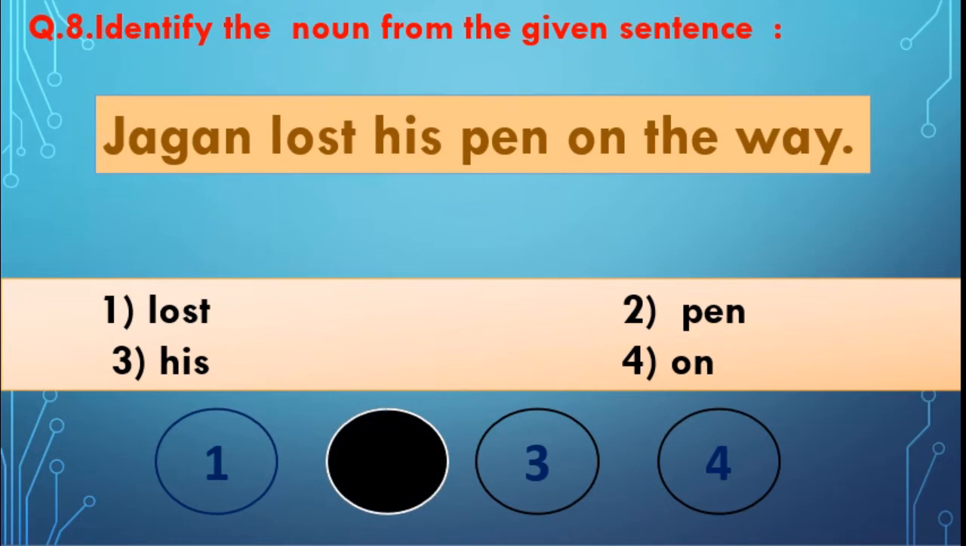Pen is a name of a thing, isn't it? You know that noun means a name of a person, name of a thing, name of a animal, isn't it? Here Jagan is also there and pen is also there. Two nouns are there in the sentence, but in the options only pen is there. Jagan is not there. So you have to select second one. Okay.